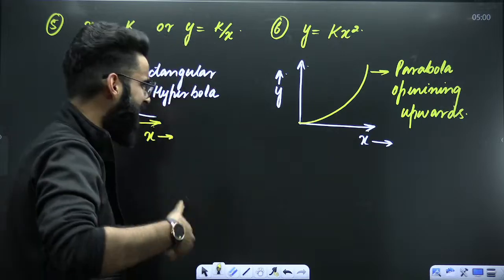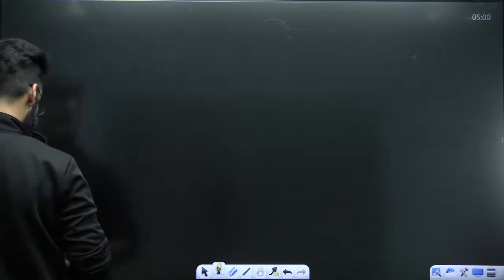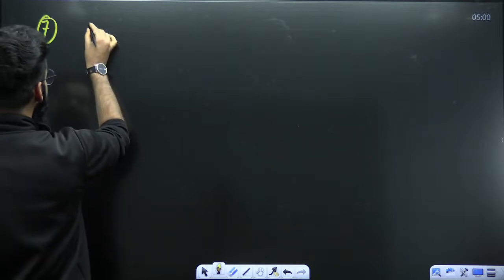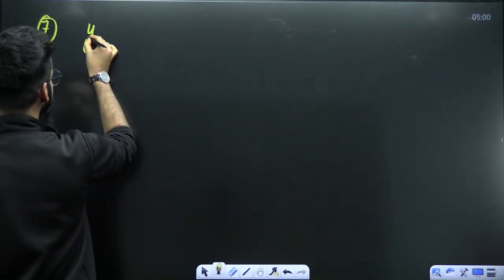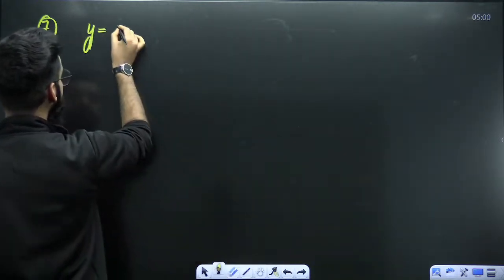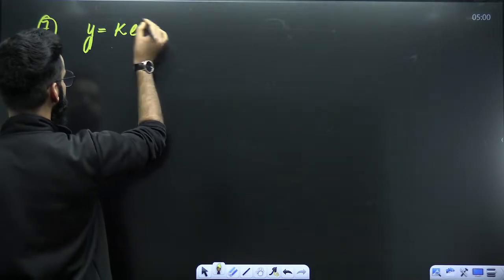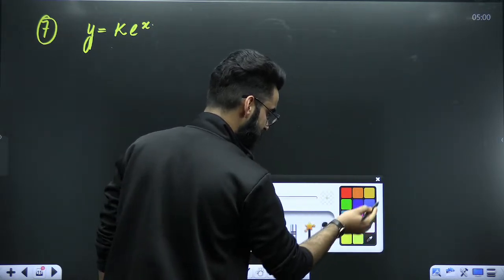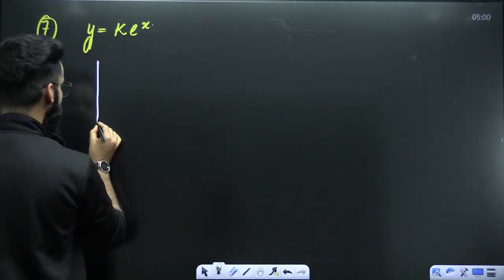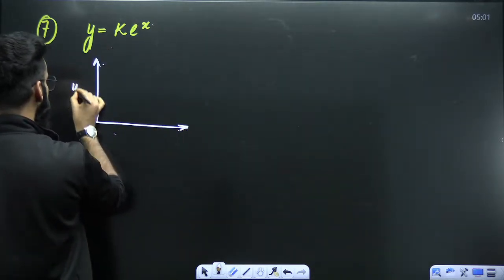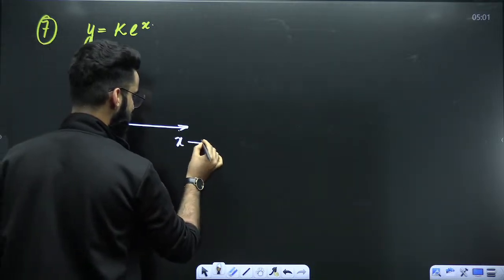There are two more graphs which we need in this chapter. Let's have a look at what those are exactly. I think this is the seventh one now. Let's say you have got the equation y is equal to k e raised to the power x. Let's say somewhere you find this sort of an equation, and you need to plot a graph between y and x over here.